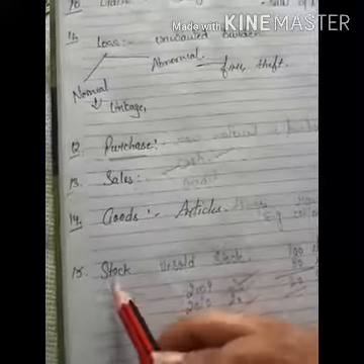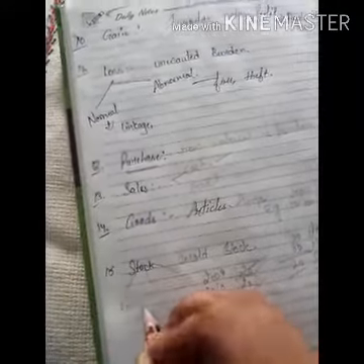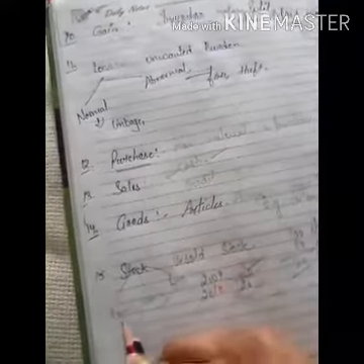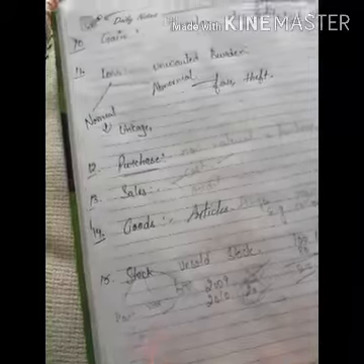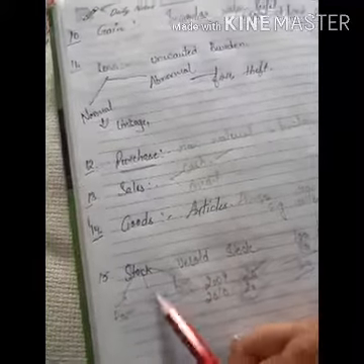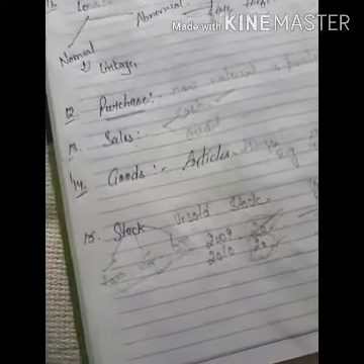Stock has 3 types: raw material, work in progress, and finished goods. There is stock at different points of time in production. Raw material stock, work in progress, meaning when the production is going on, and finished goods. When you do the numericals, there are these 3 types of stocks: raw material, work in progress, and finished goods.